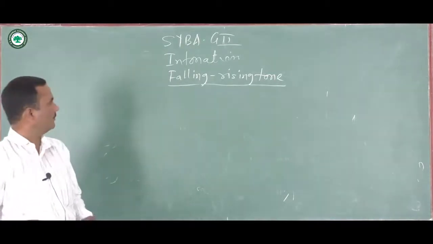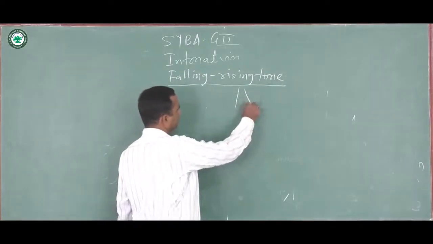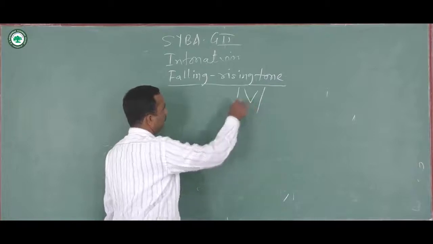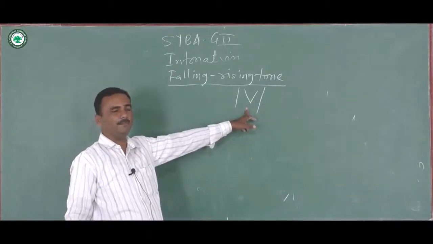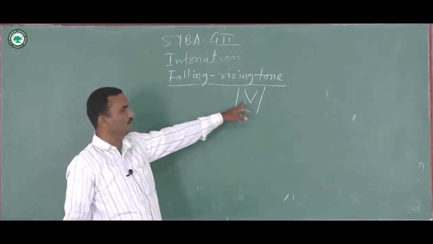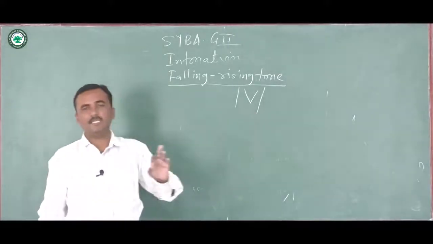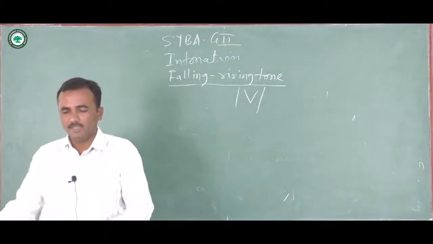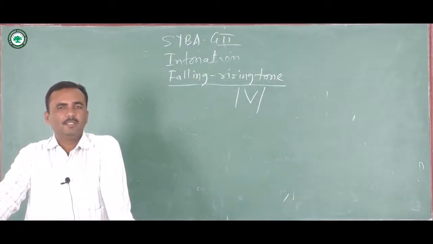So falling and rising tone is indicated by the mark before the stressed syllable, where the change in pitch begins. So in order to show the falling and rising tone, we have to use this mark. It is placed before the stressed syllable where the change in pitch begins. So it is placed in front of the stressed syllable, remember.